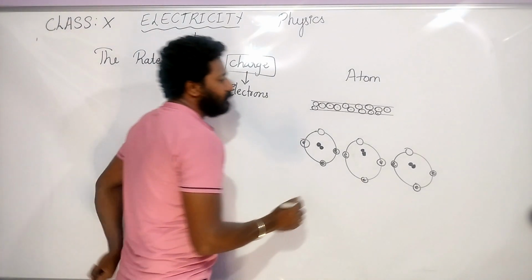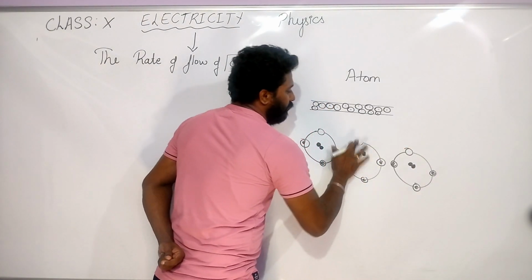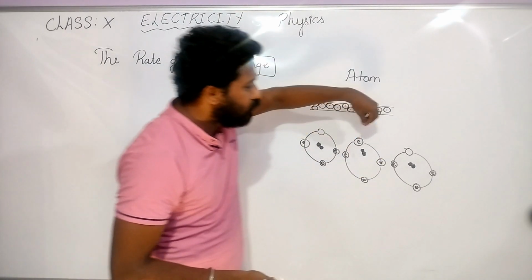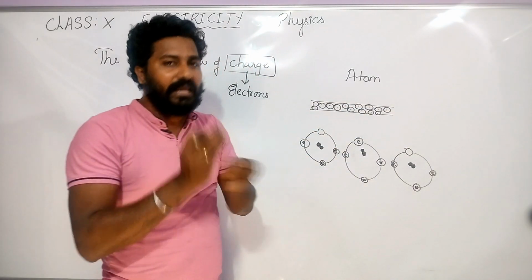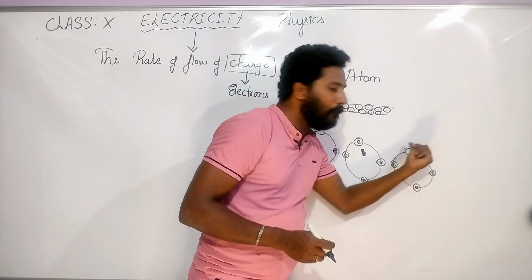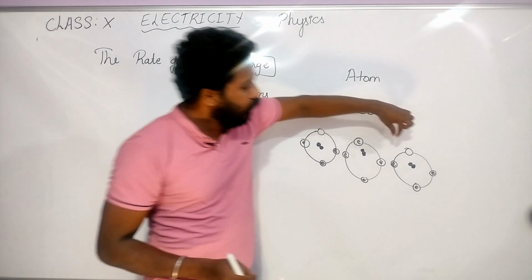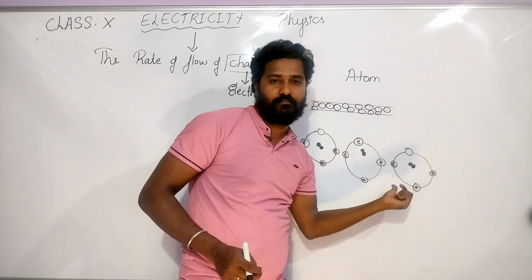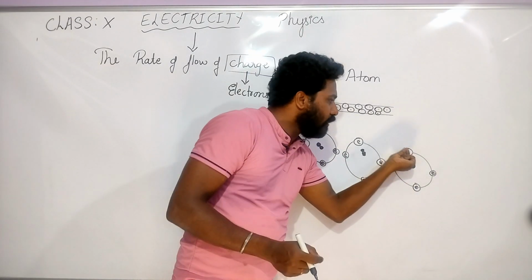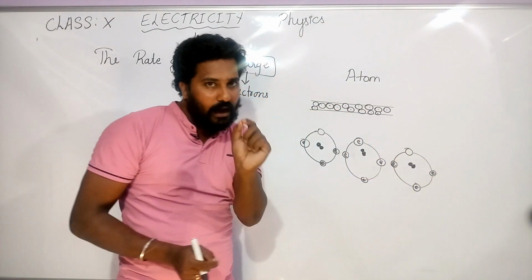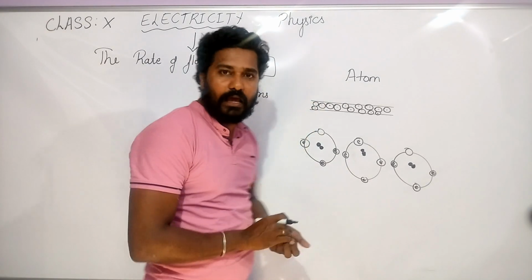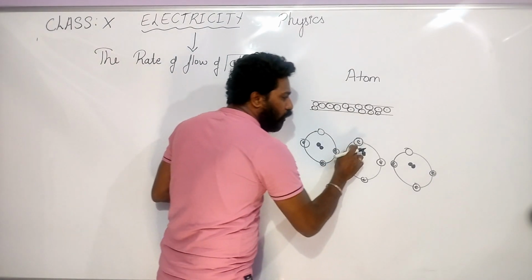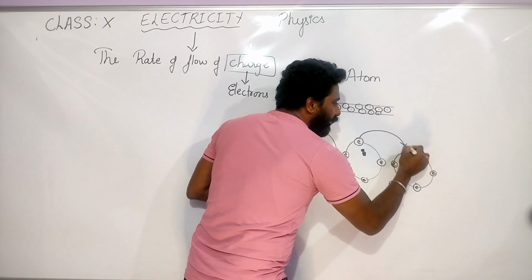Now you know what happens. See here, for example, an electron is there. Due to some reasons, there will be a gap, a hole will be created. A gap is created in an atom around its orbit. Now there is an electron space. When this gap is created, you know what happens? This electron will jump to the next one.